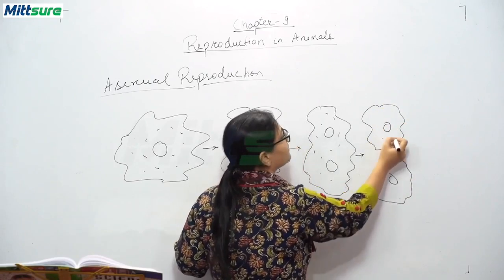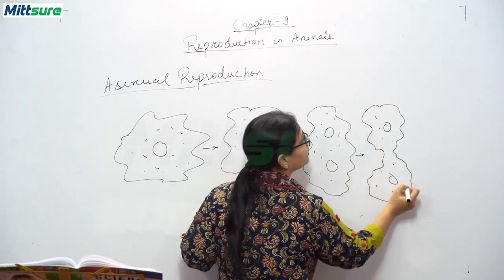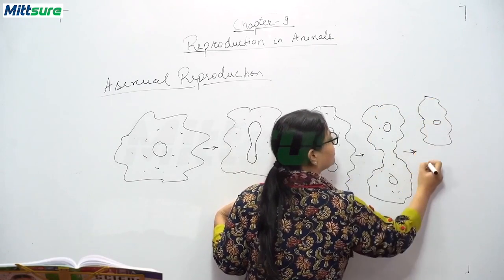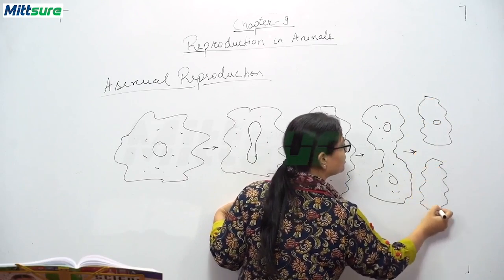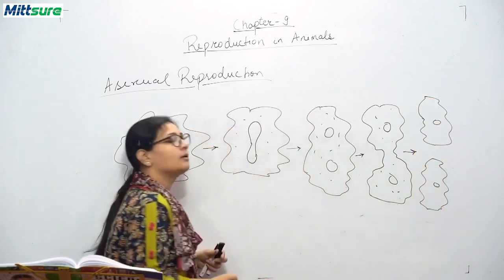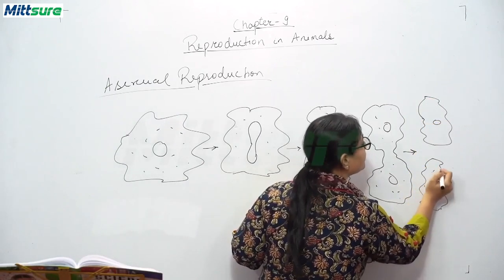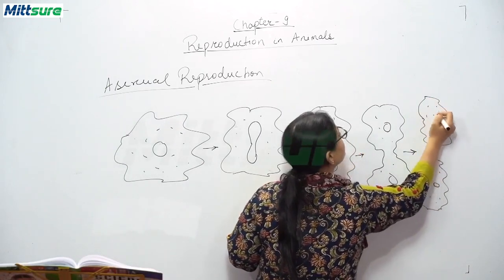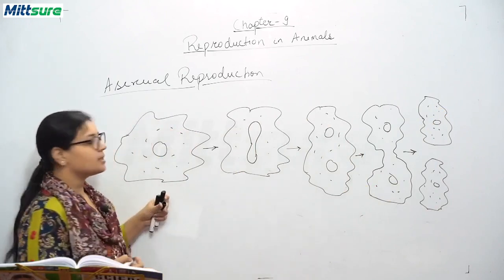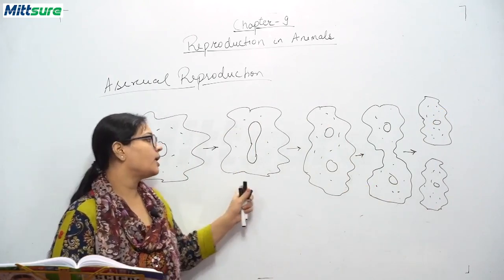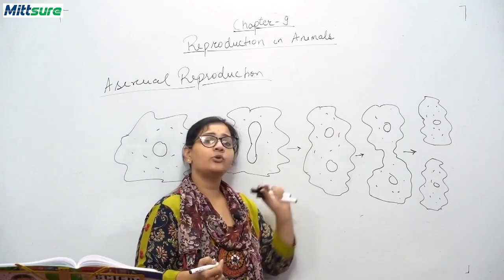And after this what happens? Two daughter amoebae develop. So this is the process of binary fission. Okay. So what happens? In this amoeba, elongation of the nucleus takes place. When the nucleus elongates, it converts into two nuclei.